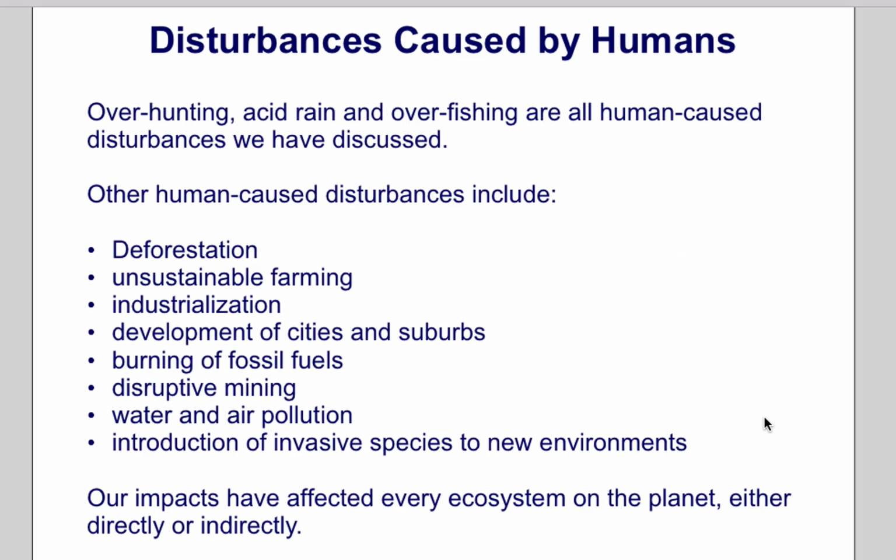Overhunting, acid rain, and overfishing are all human-caused disturbances we have discussed. Other human-caused disturbances include deforestation, unsustainable farming, industrialization, development of cities and suburbs, burning of fossil fuels, disruptive mining, water and air pollution, and introduction of invasive species to new environments. Our impacts have affected every ecosystem on the planet, either directly or indirectly.